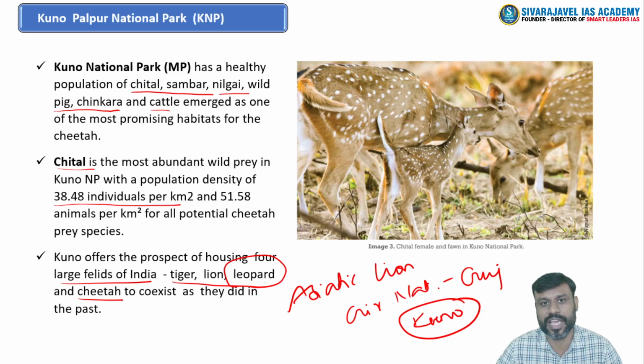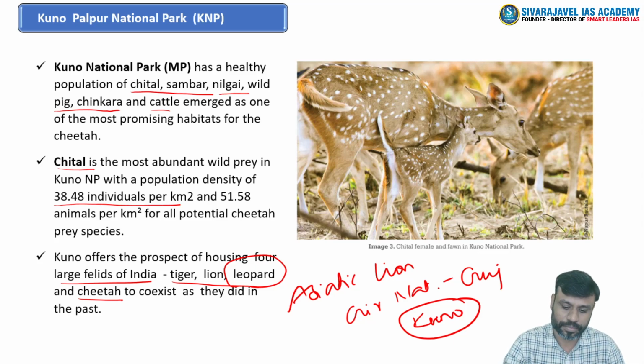And if the same region in the near future accommodates the introduction of the Asiatic lion, then there might be a chance of competition between these two apex species, which may capitalize these ecosystems, right? So apart from these concerns, our government has started to introduce these cheetahs into the landscape regions of India, right? So these are certain important points you need to know about the introduction of cheetah in India.